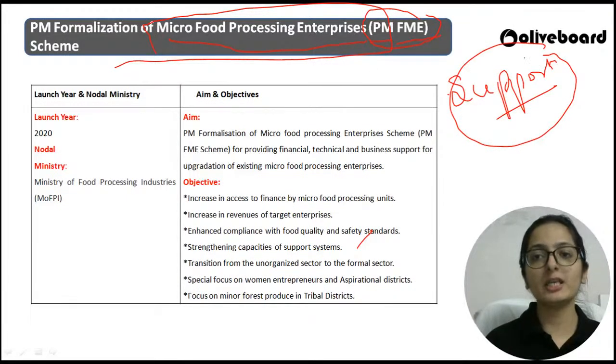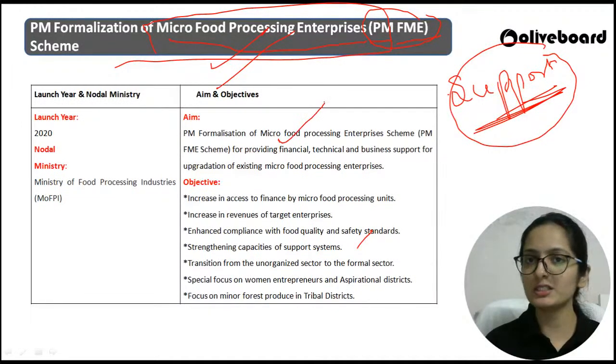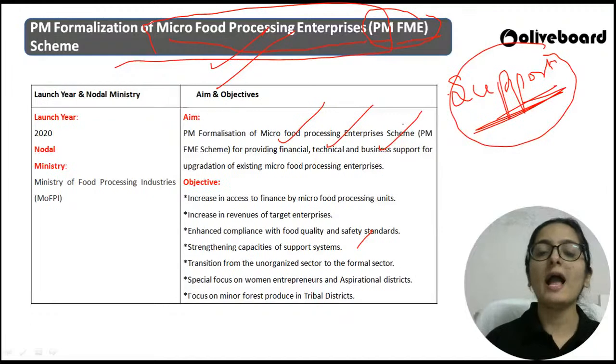Under the scheme, we provide support to these micro food processing enterprises through financial assistance, technical help that they require, and business support, and for what purpose? For upgradation of these existing enterprises.